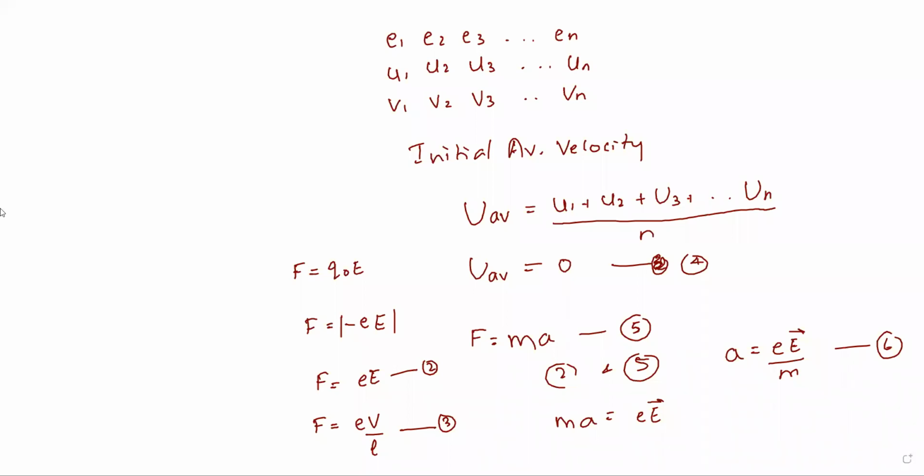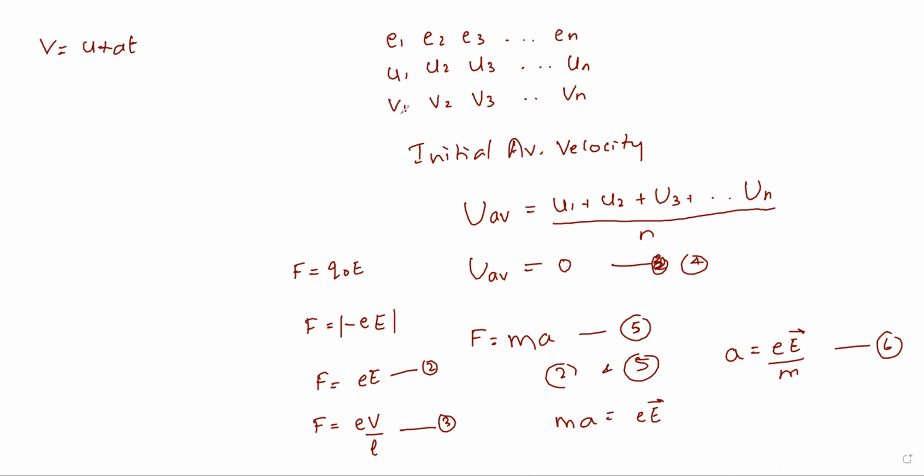Now if I consider the equations of motion, you know them, right? I'll take the first equation, that is V is equal to U plus AT. You are very familiar with these equations. There are 3 equations of motion. You have studied this in your 9th standard also and in first year also. But now I am considering only the first equation, V is equal to U plus AT. If you look at these expressions, we have U, we have A, right? Only T, the time keeps on changing. So we have to find out the average final velocity.